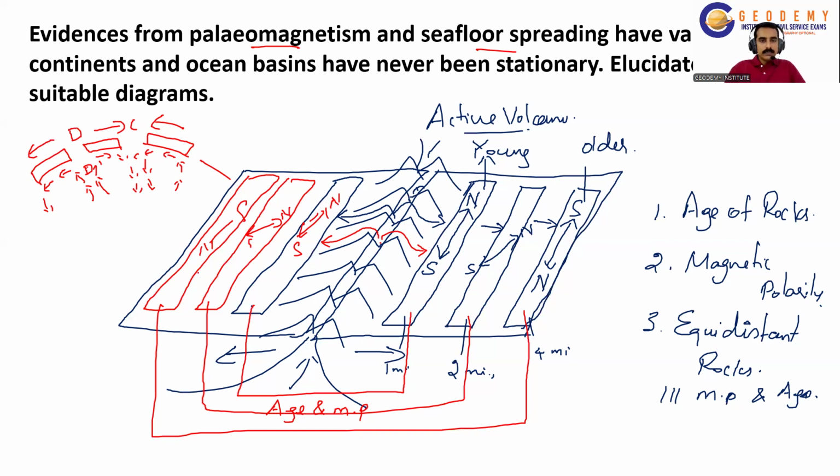Thus the paleomagnetism and seafloor spreading have validated that continents and ocean basins have never been stationary. It is the moving one, not a stationary one. So these are the major evidences.